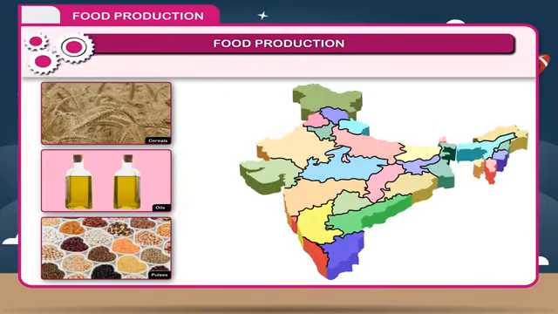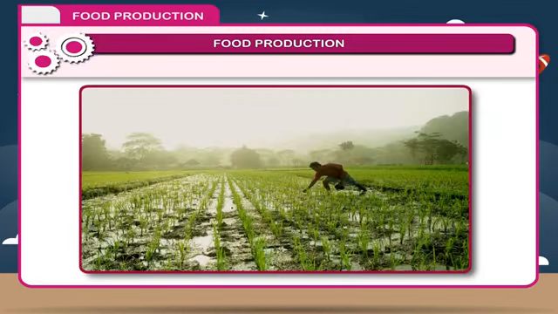3 decades back, India used to export cereals, oils and pulses from different countries. Today, with the success of Green Revolution, we have become self-sufficient in our food requirements.